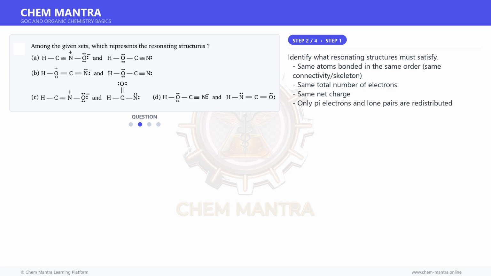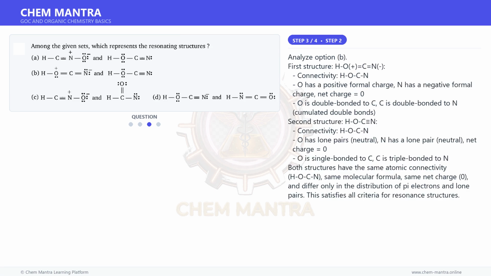Moving on to the next step. Identify what resonating structures must satisfy. Same atoms bonded in the same order, same connectivity skeleton. Same total number of electrons. Same net charge. Only pi electrons and lone pairs are redistributed.